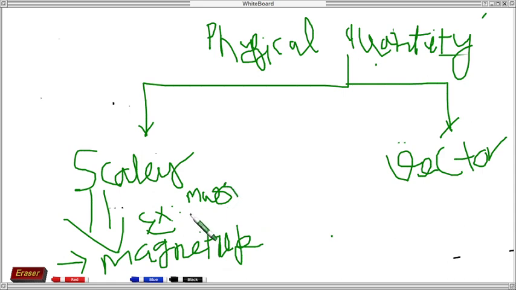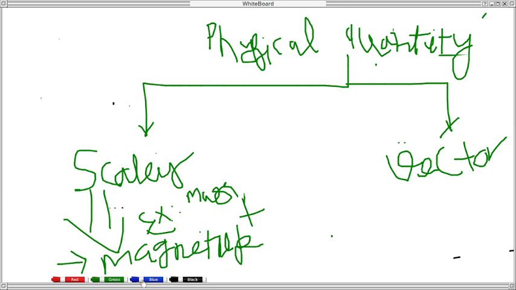Mass, length, time. For length, you have to specify which length you are telling. That is called a scalar quantity. And another one is vector quantity.